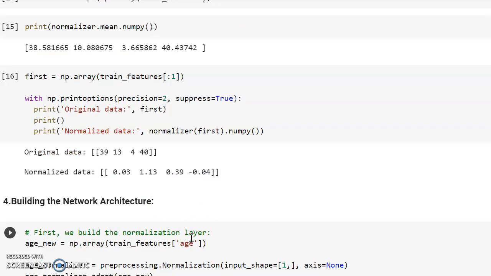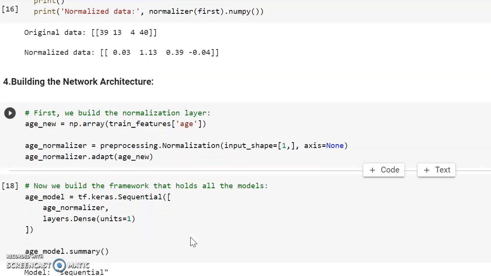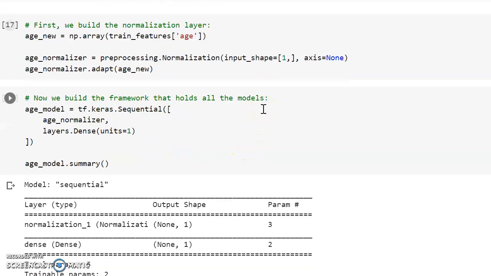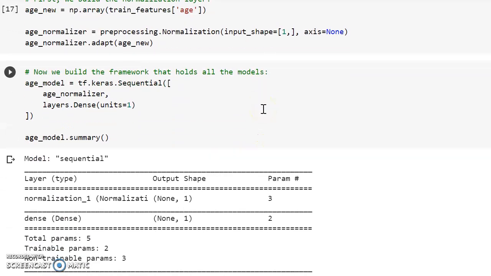Coming to the fourth question, I'm building the network architecture. First, we have to build the normalization layer. I have taken the age, with input shape 1 and axis none. After that we can build the framework that holds all the models.